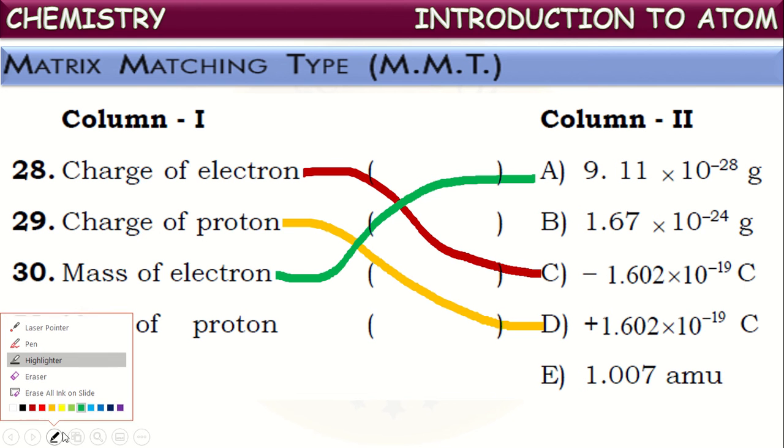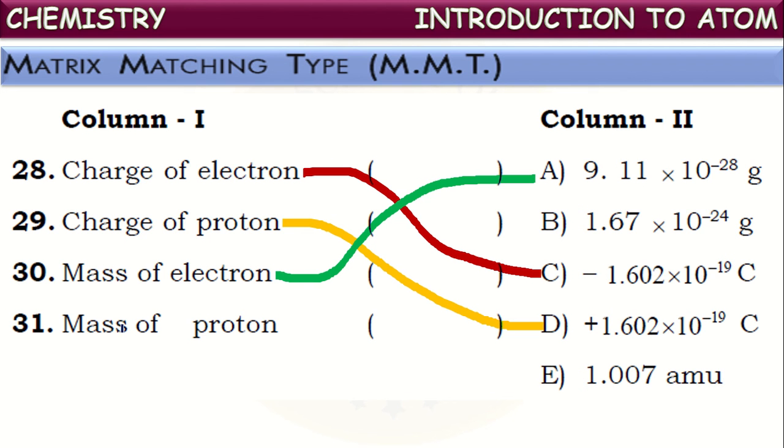Next, mass of proton. What is the mass of proton? On average it is taken as 1 AMU, but to say accurately it is 1.007 AMU. The same in grams is equal to 1.67 into 10 to the power of minus 24 grams.